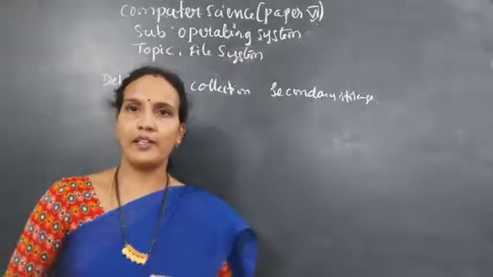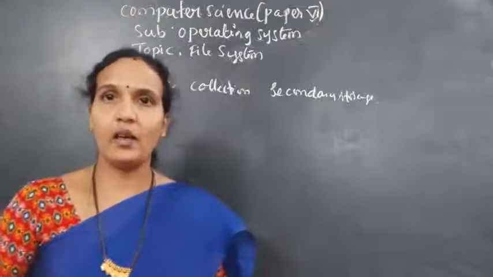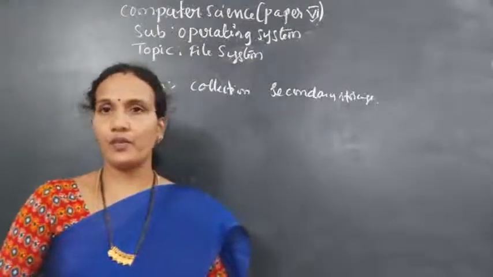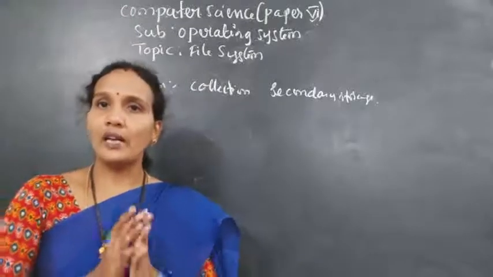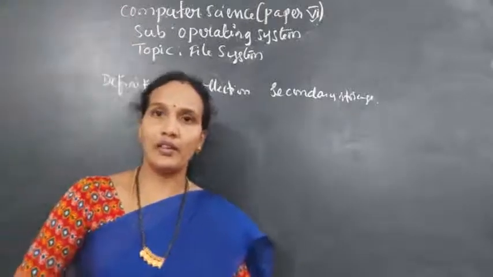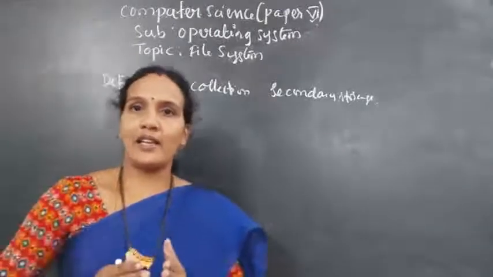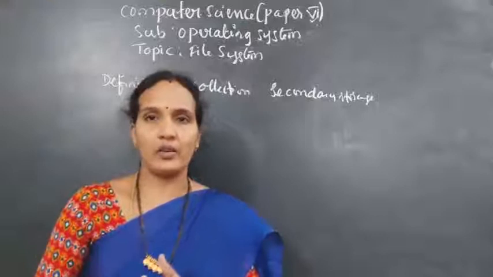And logically, every file contains a location where the file is stored. Understood? You can also give the definition that logically, a file is a collection of bytes, bits and records.